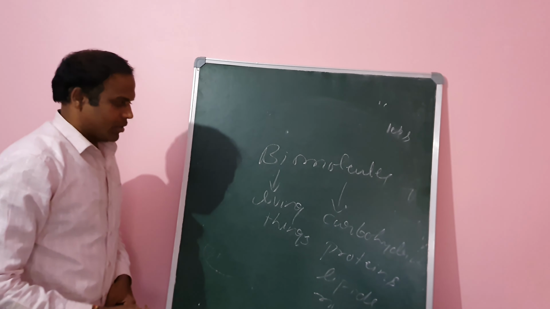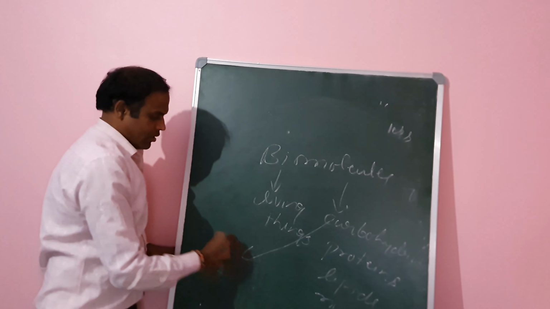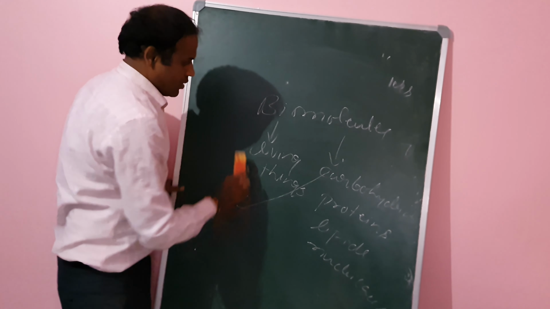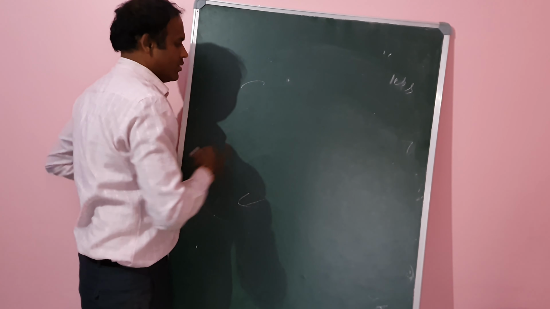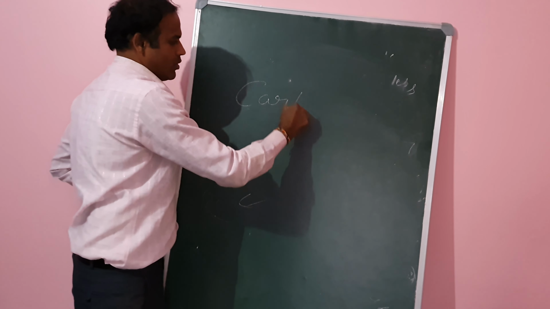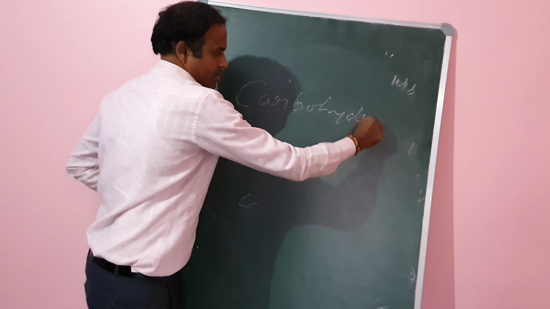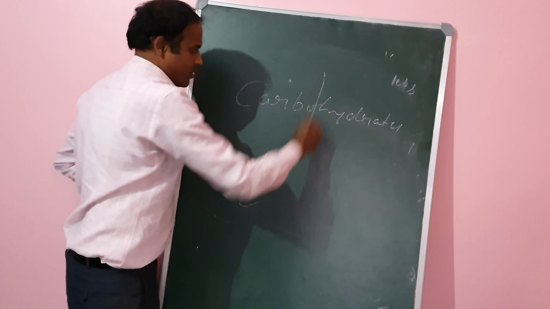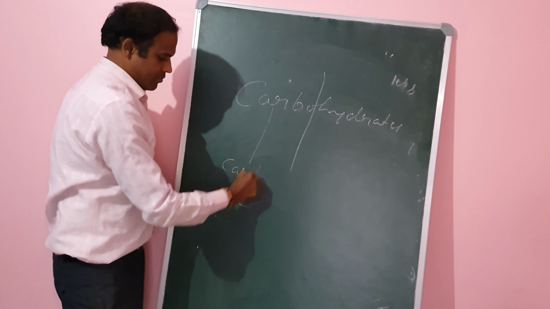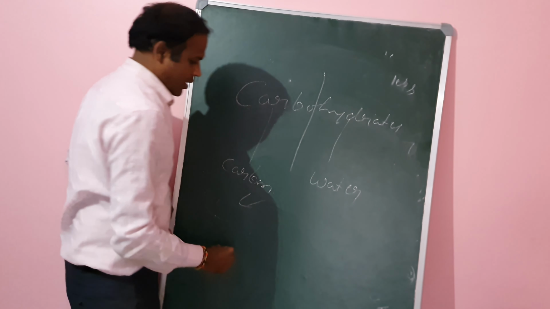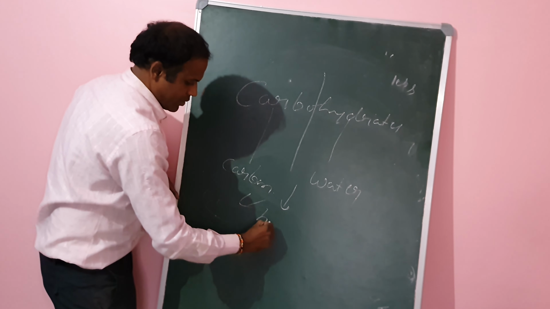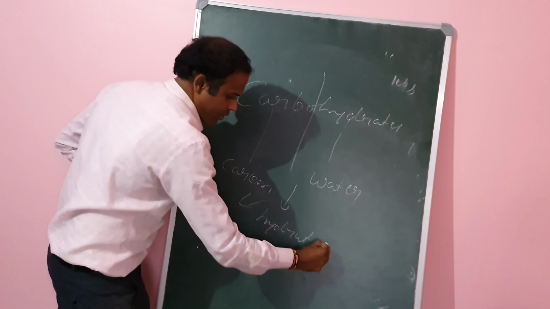Okay, first we start with carbohydrates. What are carbohydrates? Carbohydrate means carbon hydrate, and hydrate is water, so it is a hydrate of carbon.